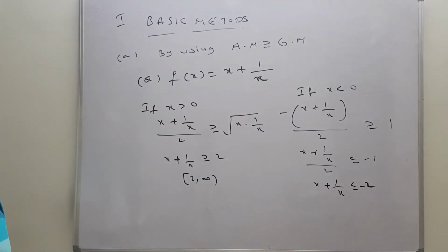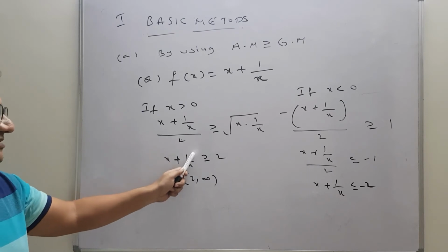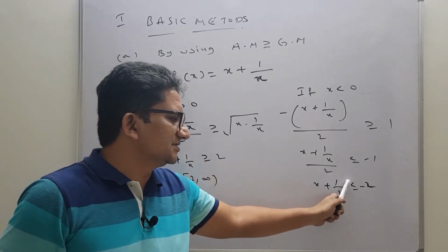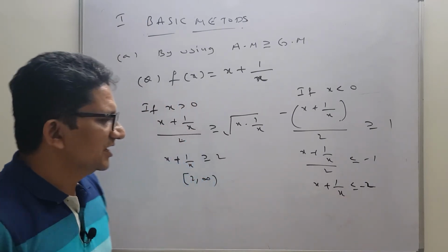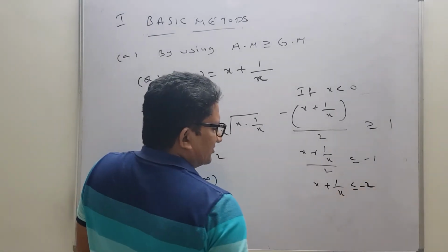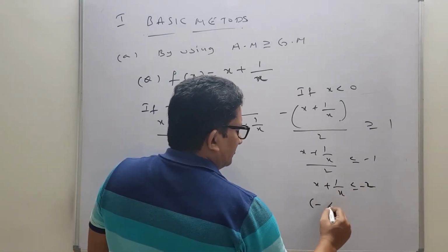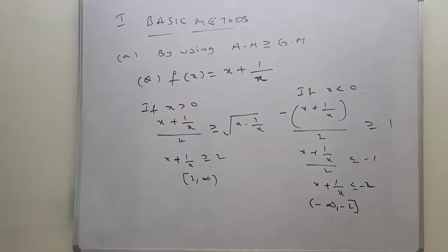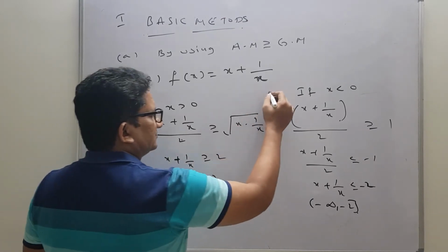So 2 situations we are getting: x plus 1 by x is greater than or equals to 2, and next is x plus 1 by x is less than or equals to minus 2. How will you write this? Minus infinity to minus 2. So that means 2 situations we need.